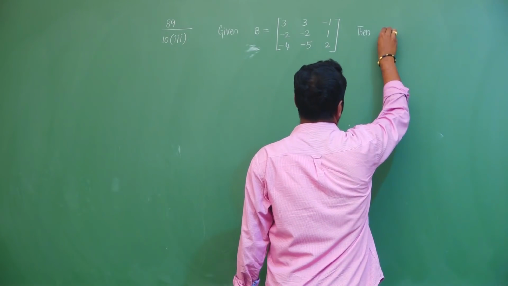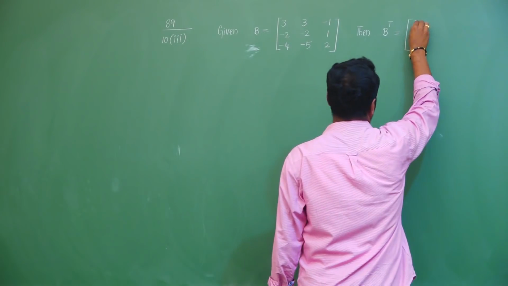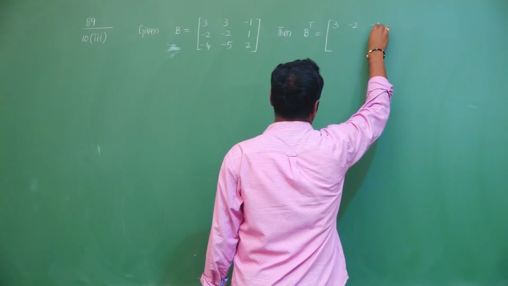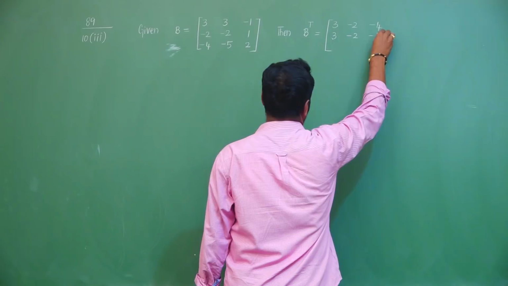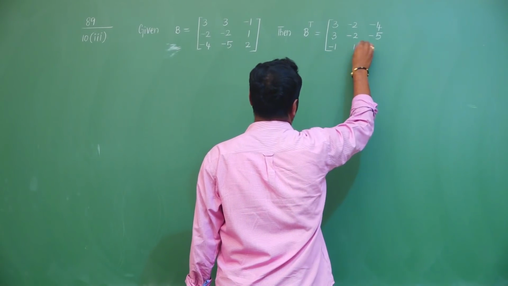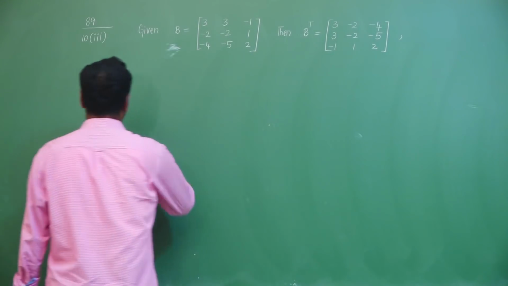Then its transpose, B transpose, equals 3 minus 2 minus 4, 3 minus 2 minus 5, minus 1, 1, 2.